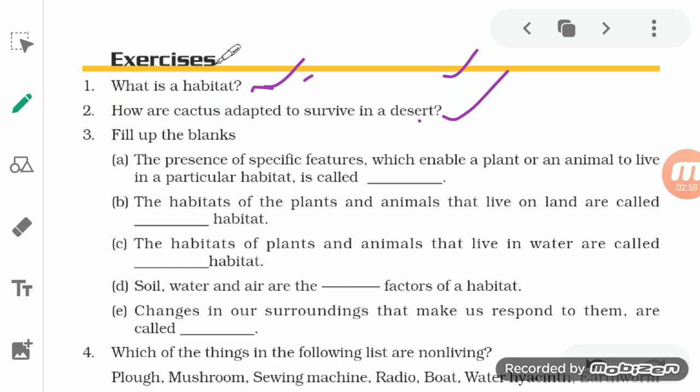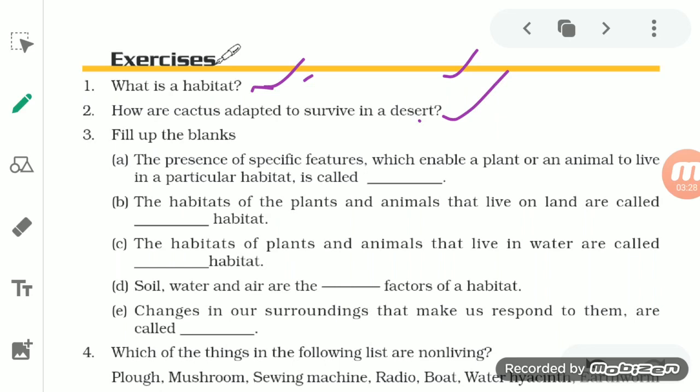So the absence of leaves prevents water loss through transpiration. Second one, stem. The stem is modified in such a way that you see a green stem in the cactus. It is green in color, so the stem performs photosynthesis as well as conserves water. Next one is the root.